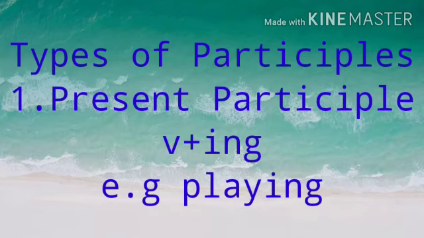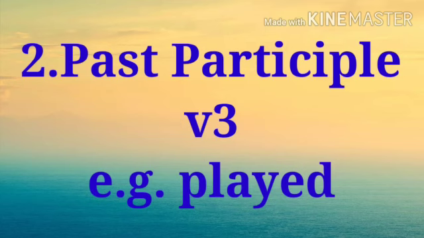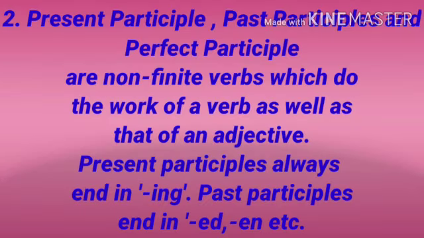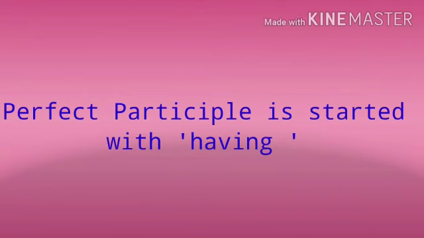Types of participles. There are three types of participles. 1. Present participle, 2. Past participle, and 3. Perfect participle. Present, past, and perfect participles are non-finite verbs which do the work of a verb as well as that of an adjective. Present participles always end in ing. Past participles end in ed, en, etc. And perfect participle starts with having.